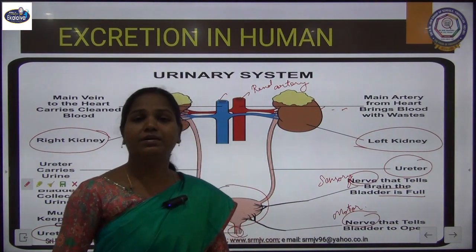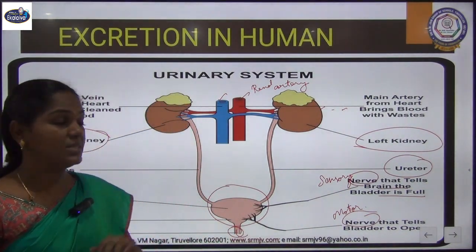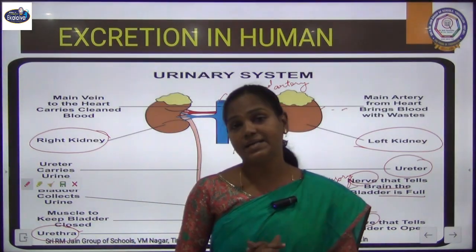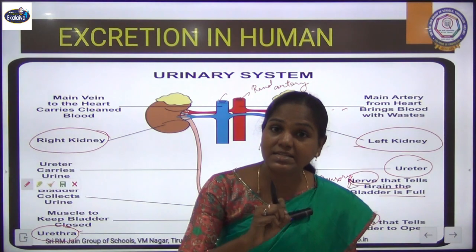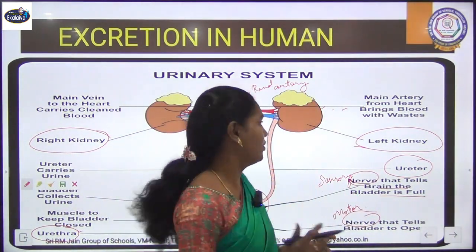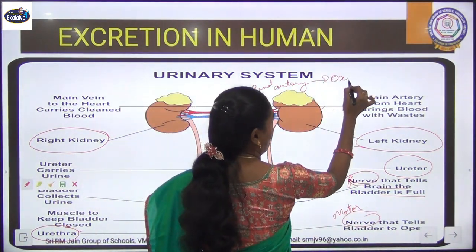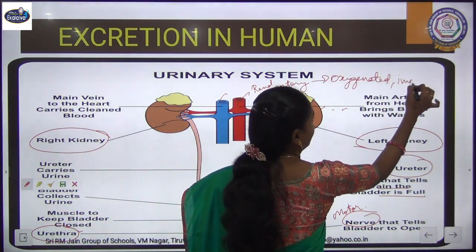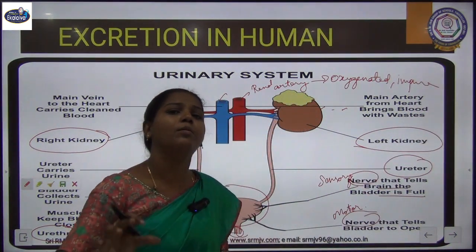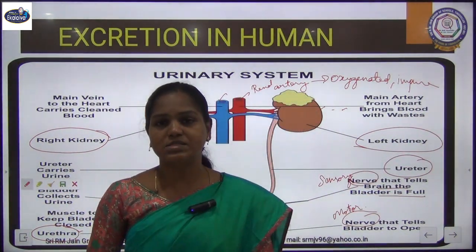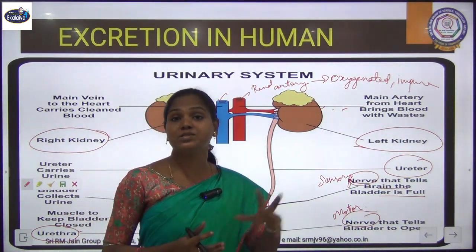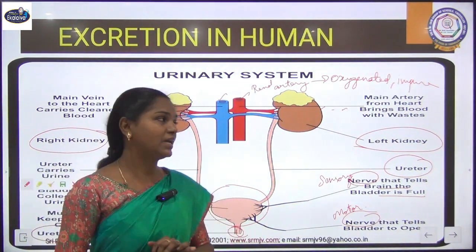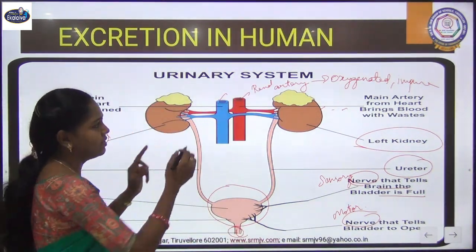Okay, we can call it as our renal artery. This renal artery, you know already, arteries carry oxygenated blood, but here it is oxygenated impure blood. What is the meaning of that impure blood? Oxygenated, enriched with oxygen, but impure, which carries all the waste which has to be excreted out. It is bringing that blood into our kidney.